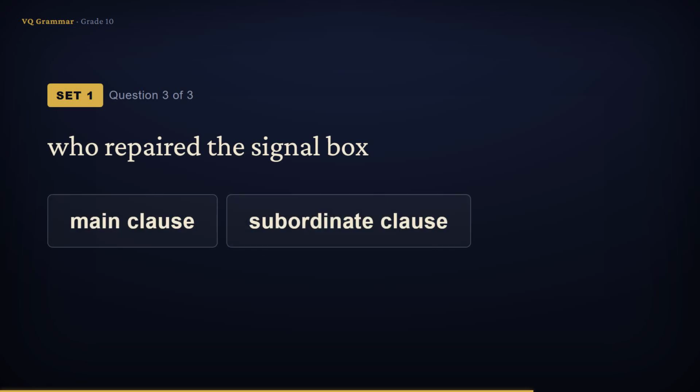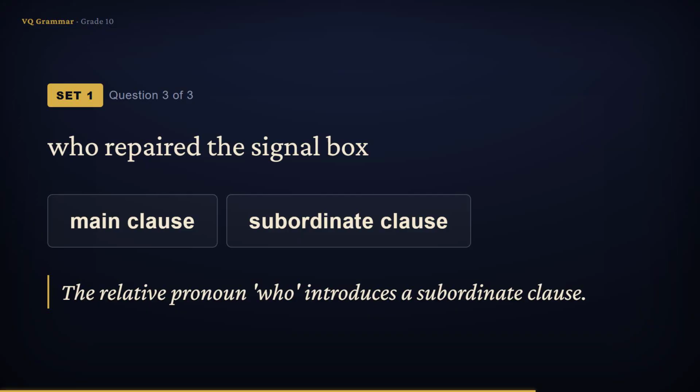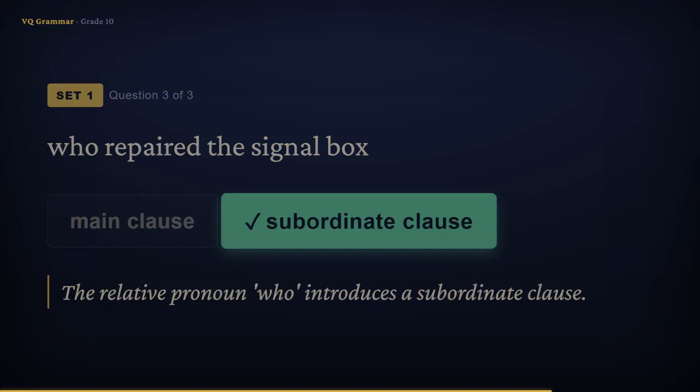Who repaired the signal box? There is a subject and a verb in there, so it is a clause. But it opens with the relative pronoun who, and it leaves you asking, who did what exactly? It cannot stand alone, so it is subordinate.